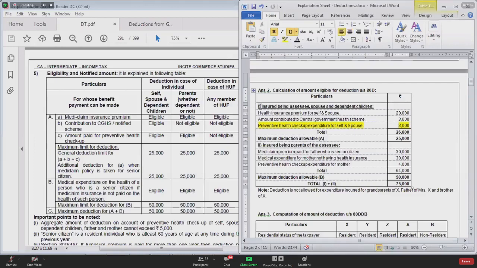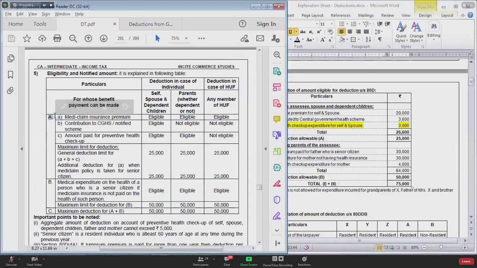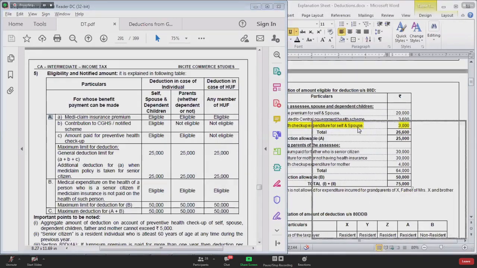Now is that very clear? Yes, actually you are taking this A and trying to connect it with the capital A given in the notes.